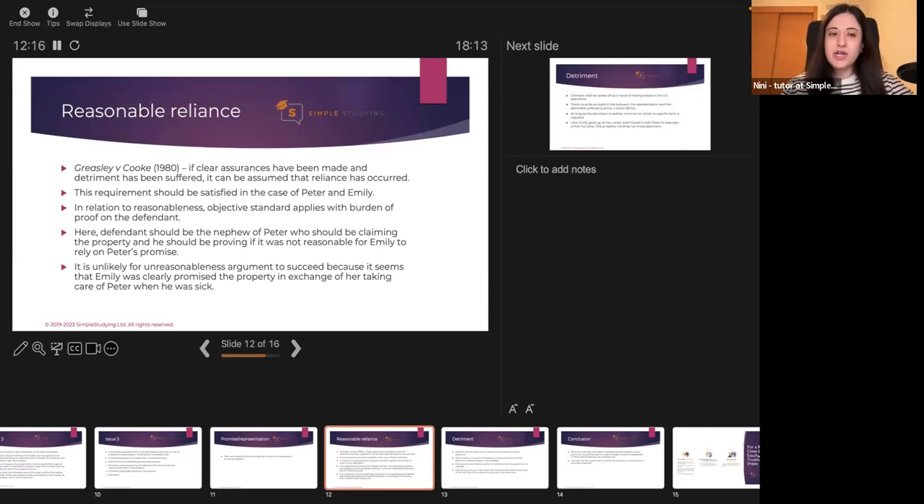It is unlikely for an unreasonableness argument to succeed in this case because it seems reasonable that Emily was clearly promised the property in exchange of her taking care of Peter when he was sick. And there are actually cases where this kind of proprietary estoppel has been established successfully, and it would be expected from you to cite the relevant cases to support this argument.